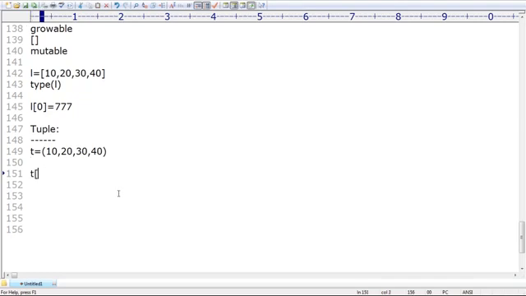Now I want T of 0. Perfectly, 10 we are going to get. By mistake, if I want to change its value to 777, if I take T of 0 is equal to 777, immediately Python is going to give an error. Remember that. Slicing is applicable, reading is applicable, but reassignment is not applicable. Everyone can understand?